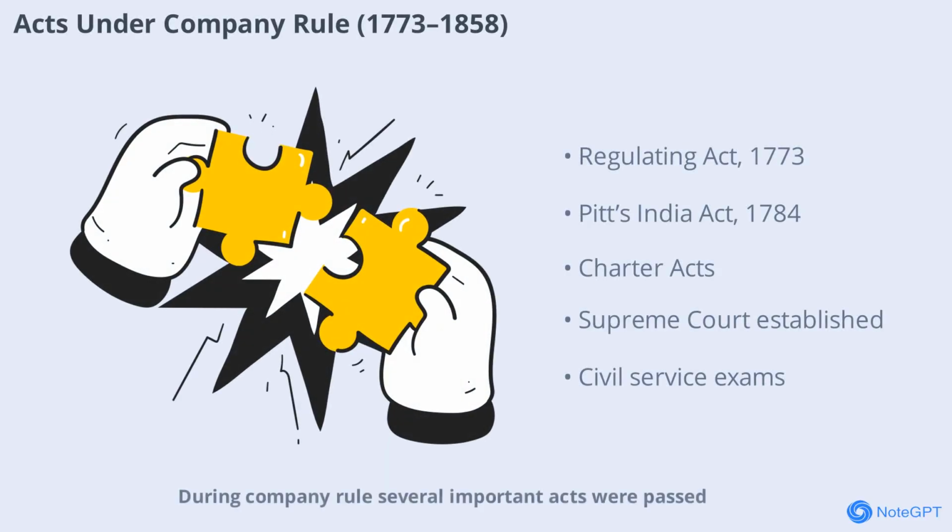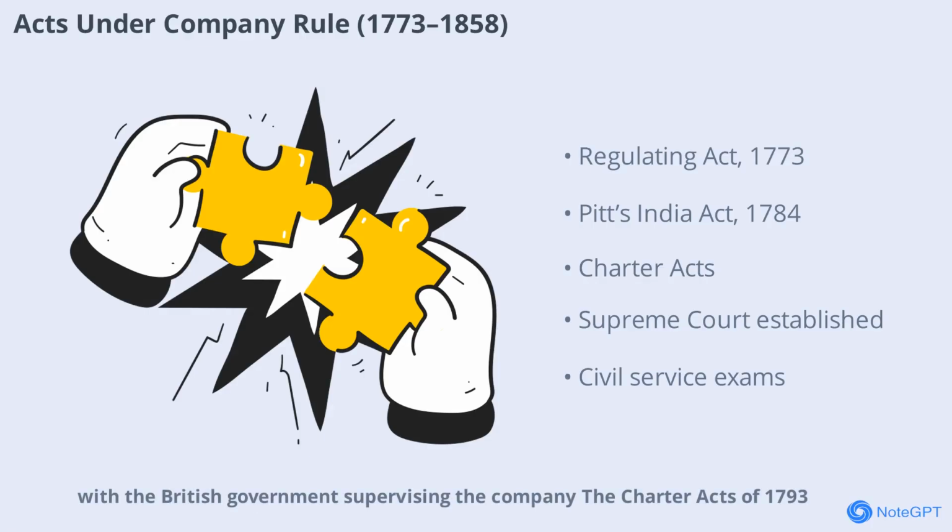During company rule, several important acts were passed. The Regulating Act of 1773 was the first step to control company administration, making the Governor of Bengal the Governor-General of India and establishing the Supreme Court at Calcutta. Pitt's India Act of 1784 introduced dual control, with the British government supervising the company.